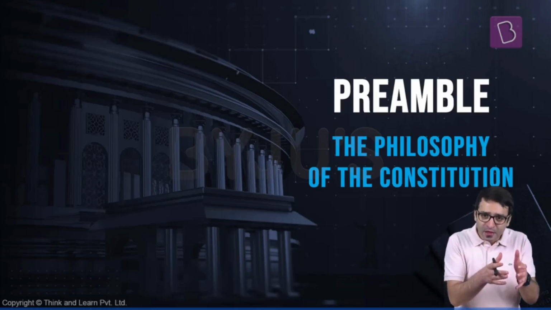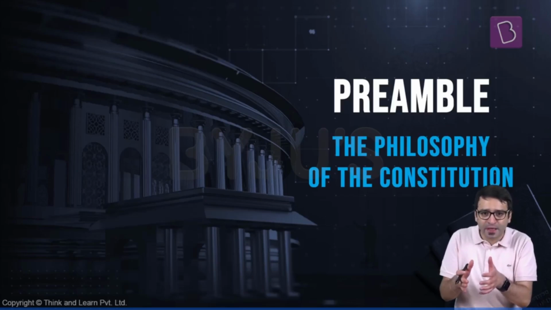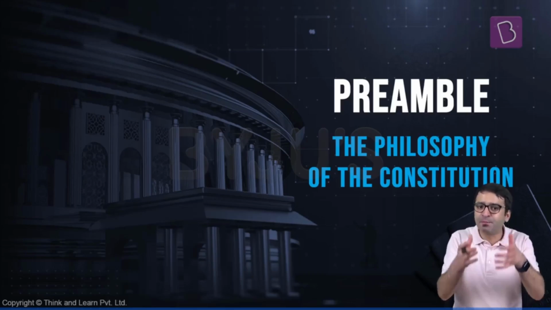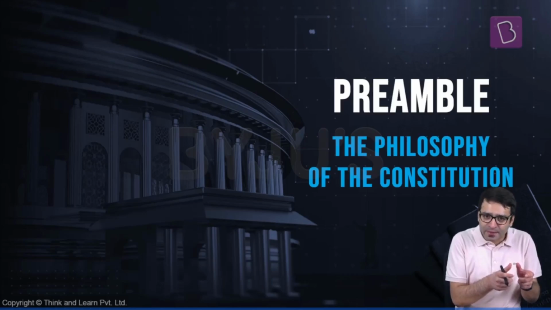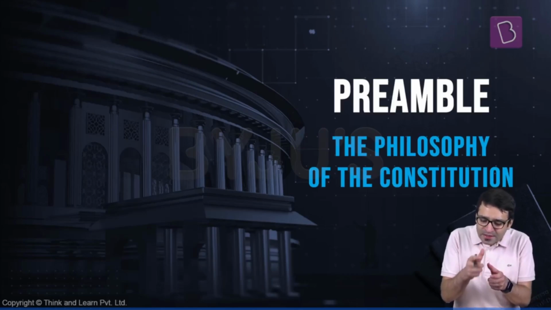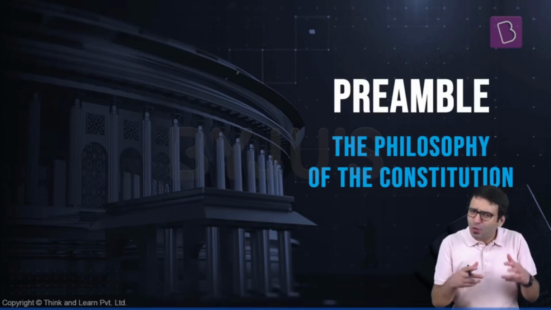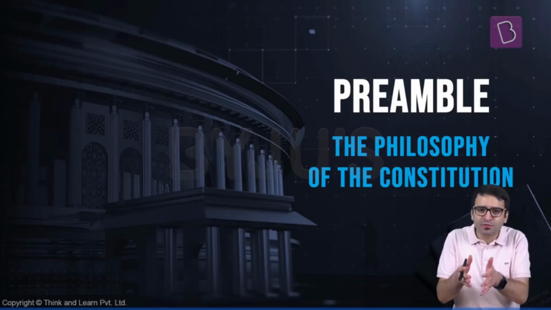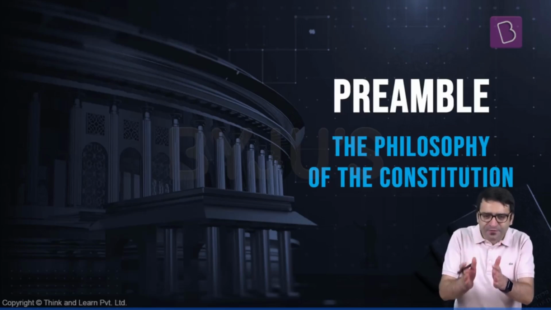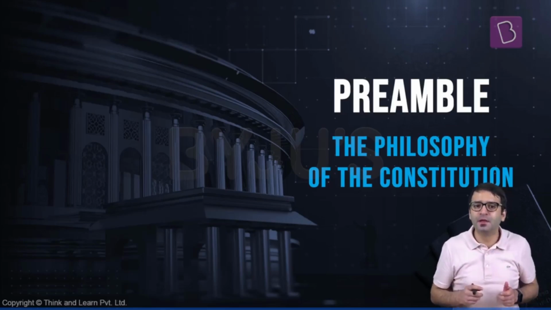So Indians were part of this Constituent Assembly and they wrote and drafted this constitution for the people of this country. And this preamble tells us what this constitution is all about, and at the same time, what was going on in the minds of those who were part of the Constituent Assembly who drafted the Constitution of India.